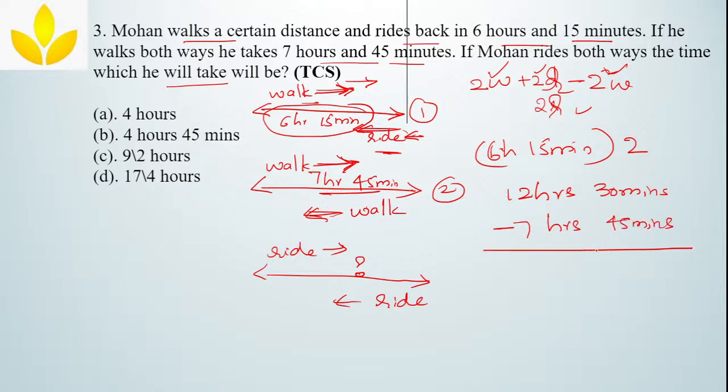What will you get? 30 minutes you cannot subtract 45 minutes, so you will borrow 1 and then you will be left with 45 minutes. 11 minus 7 will be 4 hours 45 minutes. So what's your option? Answer is option B, 4 hours 45 minutes. Anybody, any doubt?